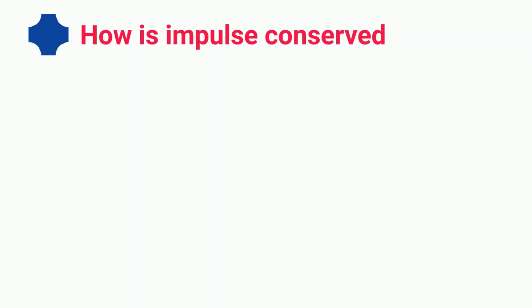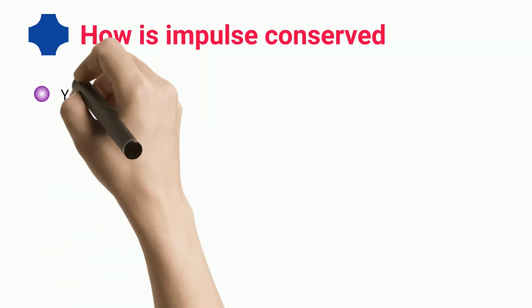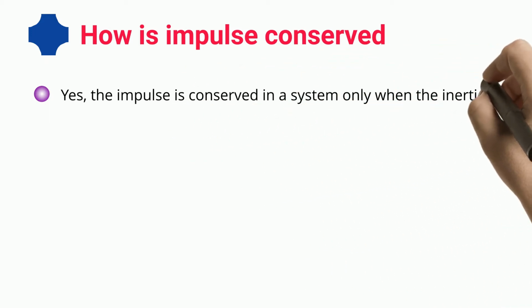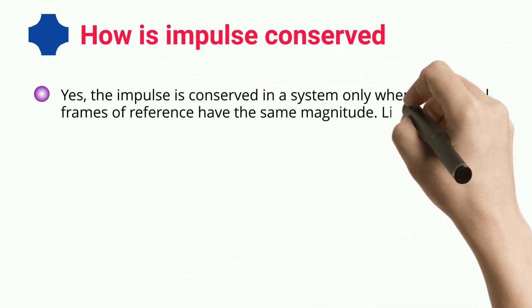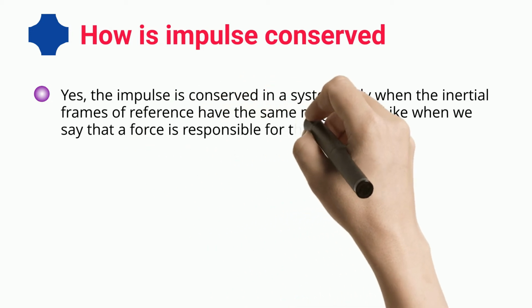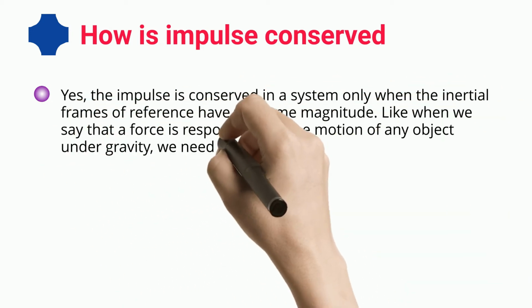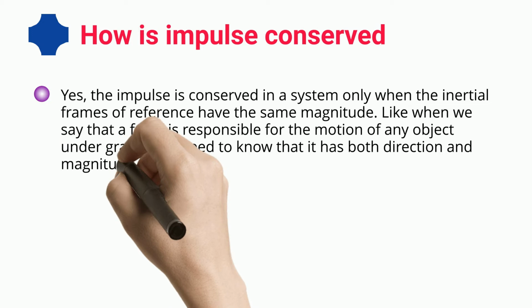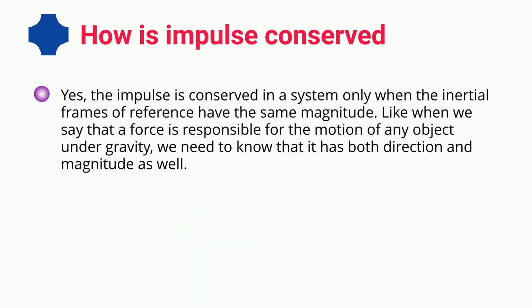How is impulse conserved? Yes, the impulse is conserved in a system only when the inertial frames of reference have the same magnitude. Like when we say that a force is responsible for the motion of any object under gravity, we need to know that it has both direction and magnitude as well.